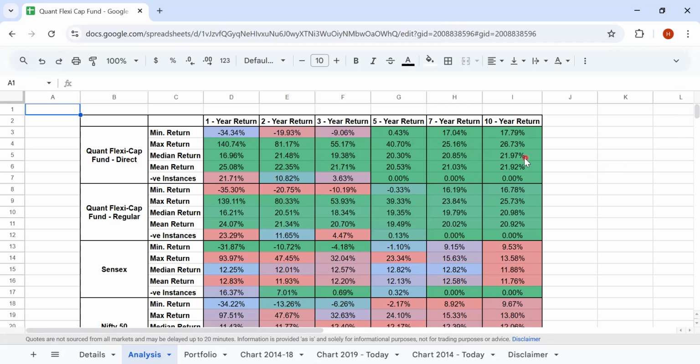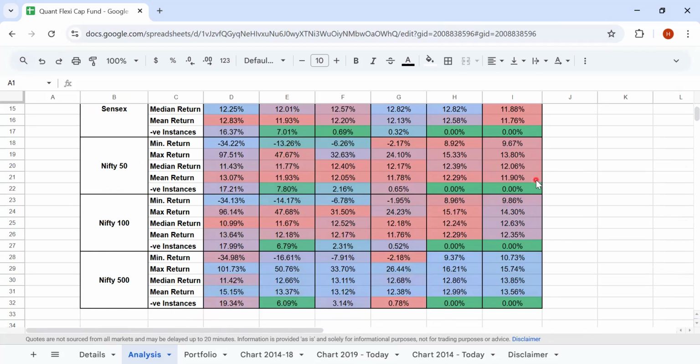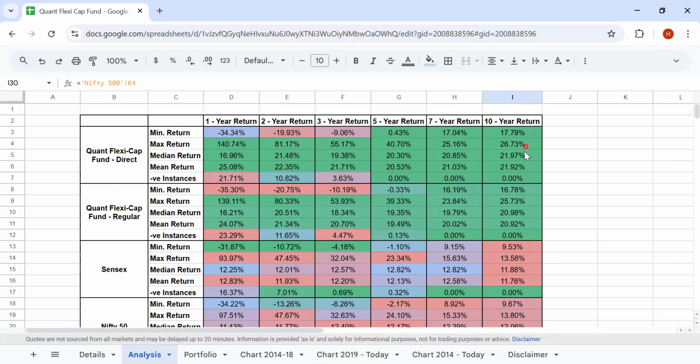If you look at the 10-year median return, it is around 21.97%, and the minimum return is at 17.79%. Approximately, the 1 percentage point reduction is something which would be going to the distributor here. When compared with the indices, the outperformance has been around 5 to 6 percentage points. The Nifty 500 is the benchmark which they are following. 13.85% is the median return on the 10-year horizon, whereas here the median return is at 21.97, and here it is at 20.98%. Approximately 7% is the outperformance they have derived, right?